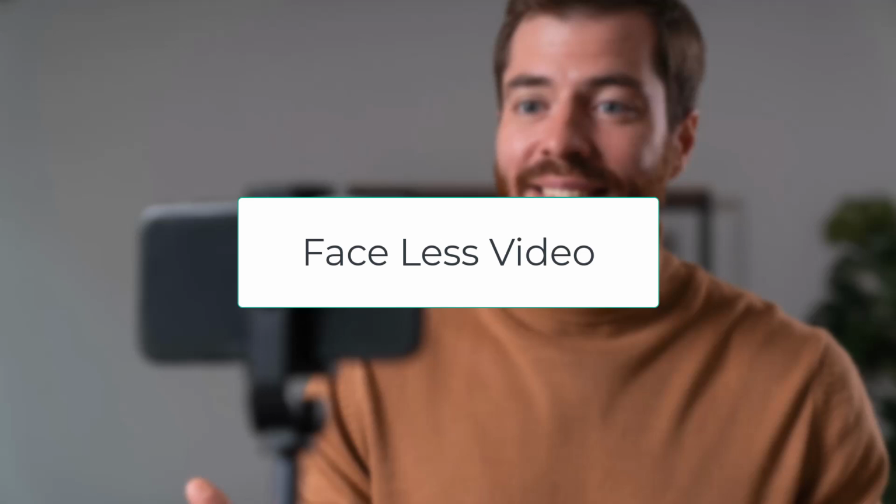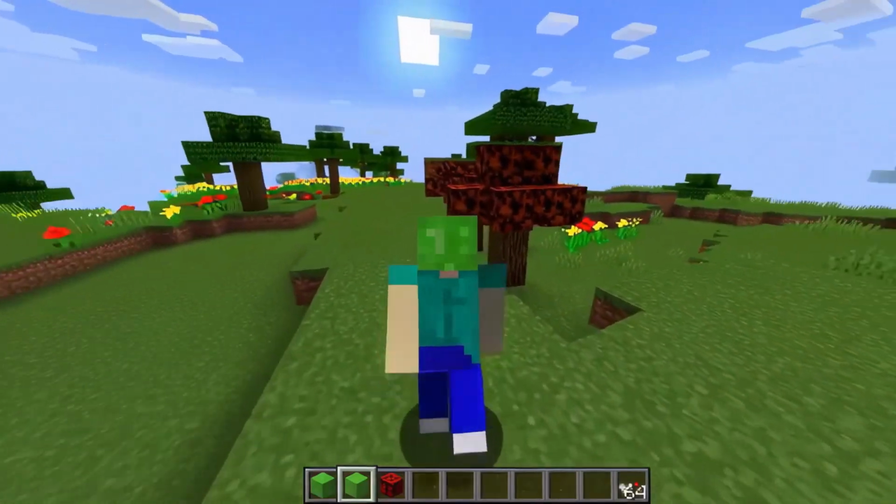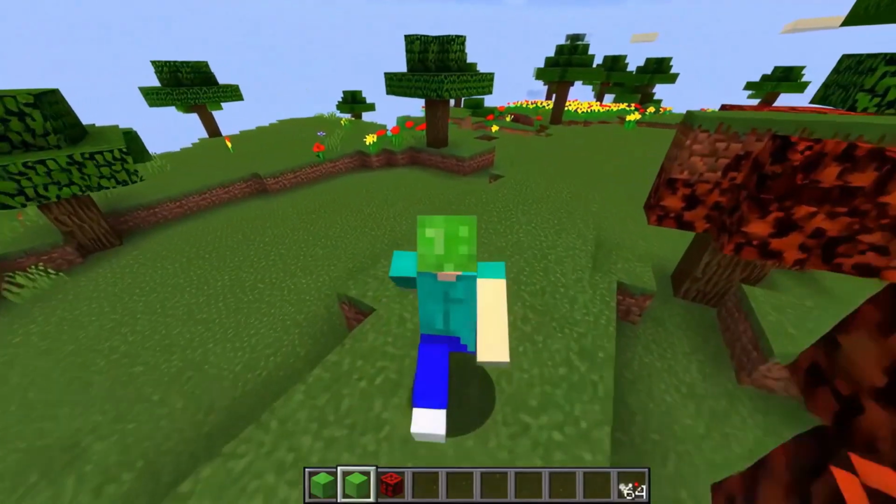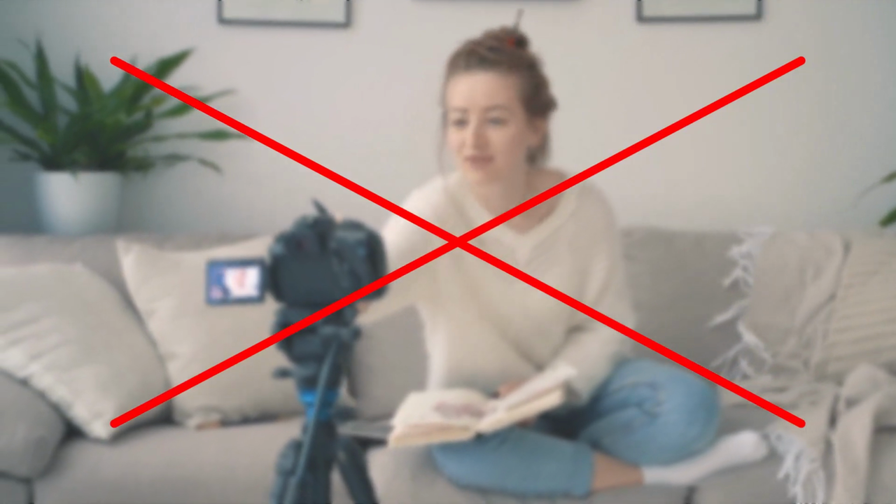Faceless video. Paste a Reddit post or quick script and Short.ai turns it into a voiced, captioned story with Minecraft, cartoon or chat style scenes. No camera is needed in the process.